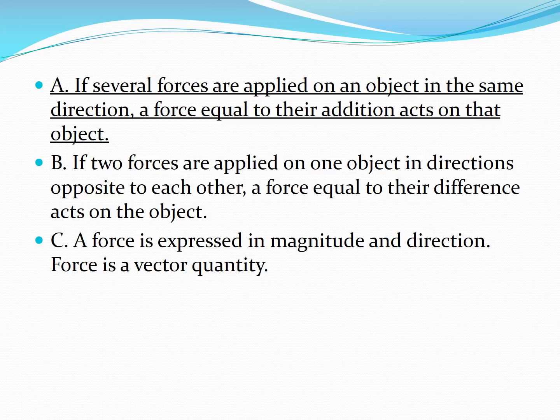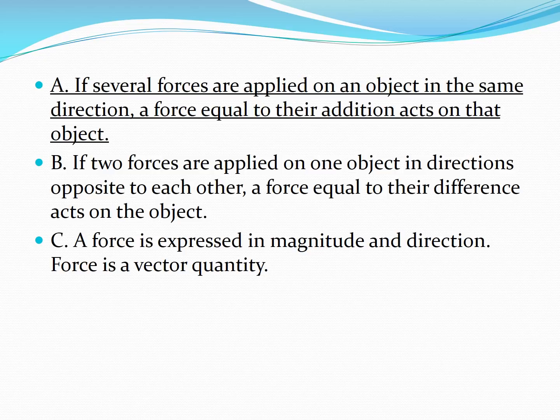In the same direction. Both of them were going towards the right hand side only. A force equal to their addition acts on the object. We saw that one was 25, one was 20. Because they were moving in the same direction, we added their forces together. So 25 plus 20 becomes 45. So the force was equal to the addition of the individual forces. That is why 45 Newton was the force which was applied on the object.